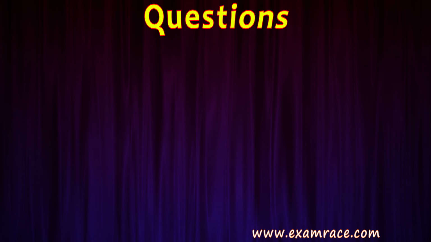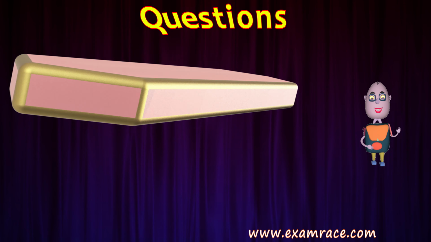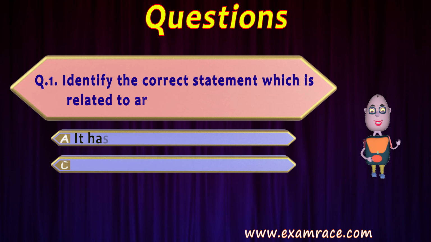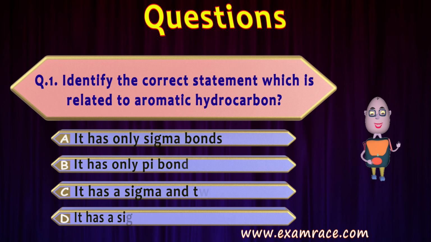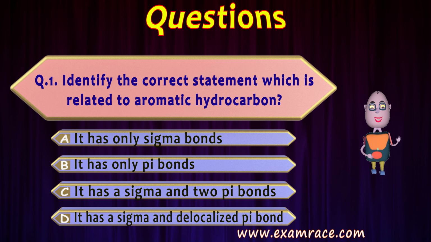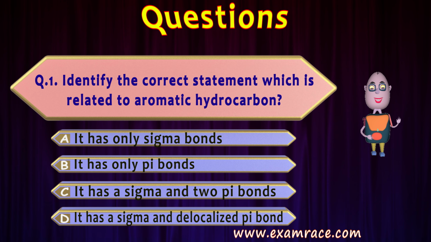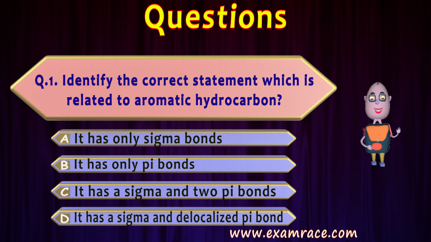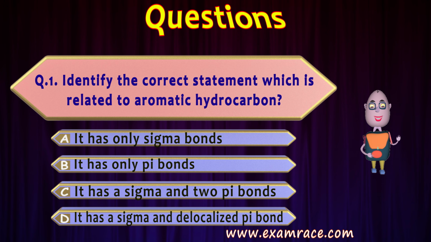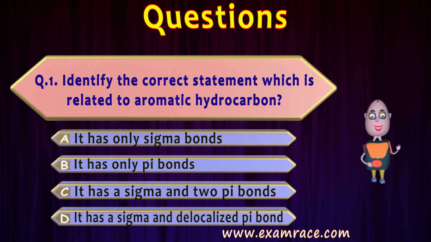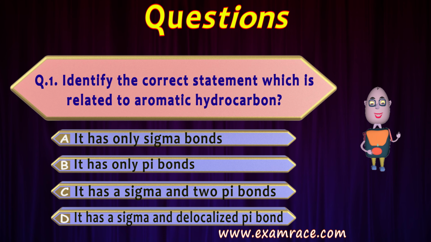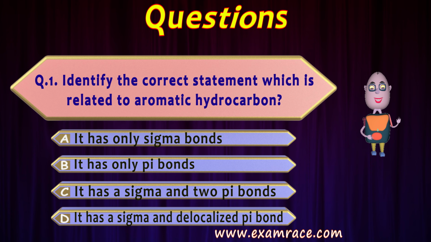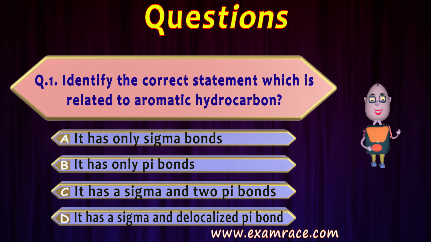Now let's talk about the MCQs here. The first question is: identify the correct statement which is related to aromatic hydrocarbon. The first statement is saying it has only sigma bonds. No, this statement is wrong. Second, it has only pi bonds. This is also wrong.